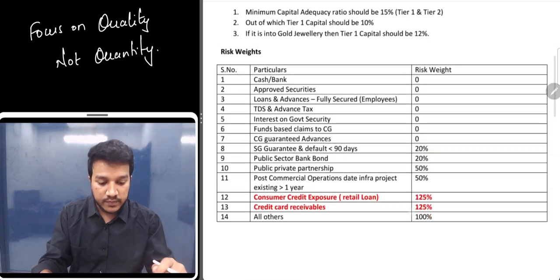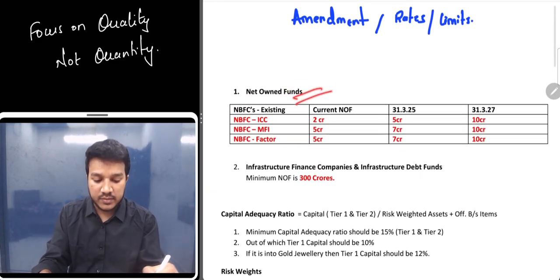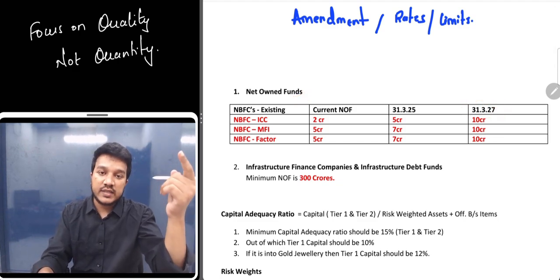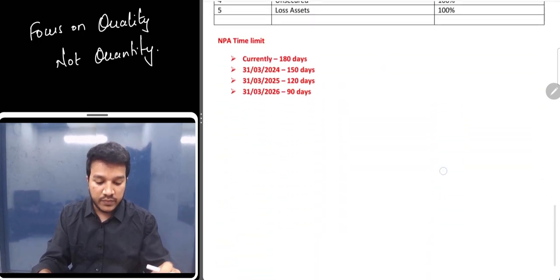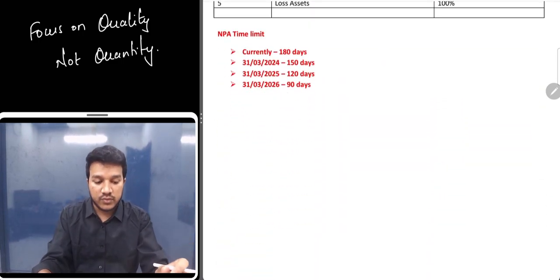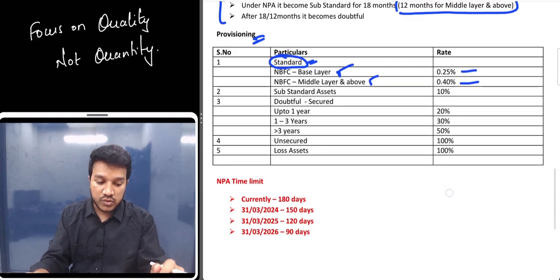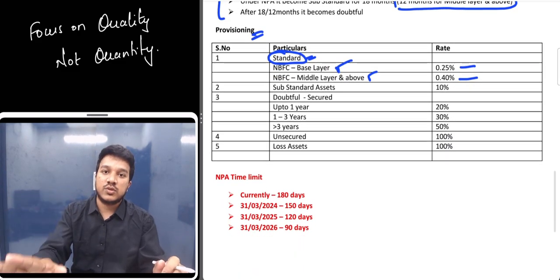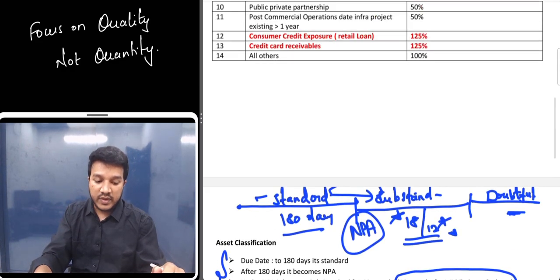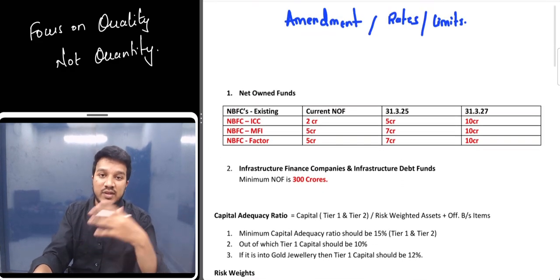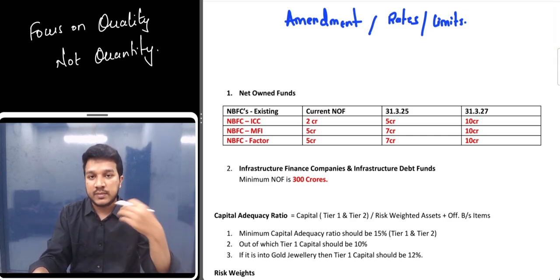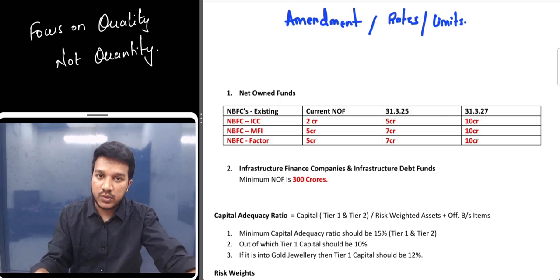Here also we have seen this timeline for net owned funds, right? There the year is 31st March 27, and here the year is 31st March 26. Don't make a mistake here. There's a high chance of you making a mistake or getting confused during the exam. So please make sure that you watch this video 2 to 3 times. This video will be very helpful one day before the exam. We have covered everything, and NBFC has a lot of amendments, so make sure you're not missing out on anything. From an MCQ standpoint also, you can expect a question here.